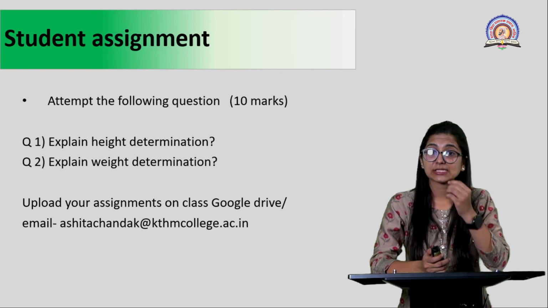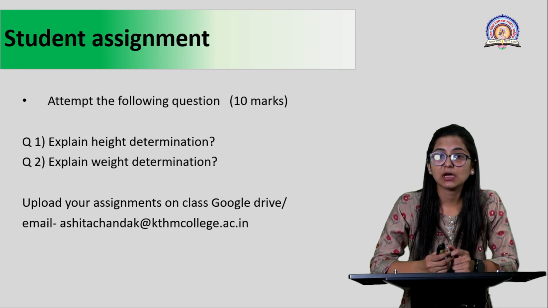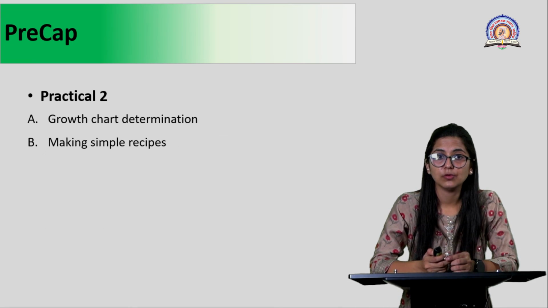So you have to attempt an assignment for the same. The assignment has two questions. First is explain how height is determined, and second question is how weight is determined. You can answer these questions and scan them and upload them on your Google Classroom, or you can email it to me on the email address provided to you.